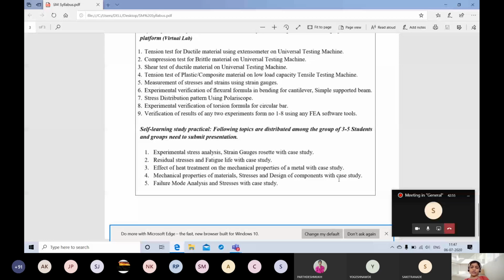materials are used, what are the different types of stresses generated in that one, and you have to explain the mechanical properties. And the last one, failure mode analysis and stresses with any case study. So all these 5, it is not in our syllabus. We are not going to study it in the syllabus, but part of this one definitely we are going to study in the syllabus. Because to study any mechanical component, to design any mechanical component, you need to find out